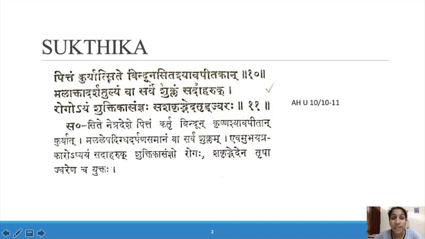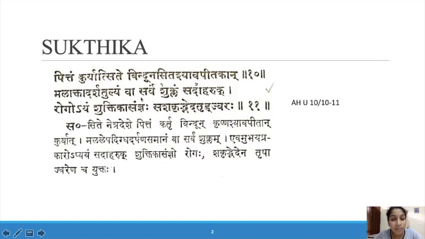So Pittam kuryat sidhe means this is a Shuklagata Roga, and which dosha is predominant? Pittam. So this is a Pittaja Vyadhi. Bindun: it looks like a bindu, a dot. These are the colors: Asita, Shyava, Pitakan. The bindun have a dark, brownish or yellowish color. So you can see a bindu, a dot, which is Shyava, Asita and Pita Varna, in the Shukla Bhaga.